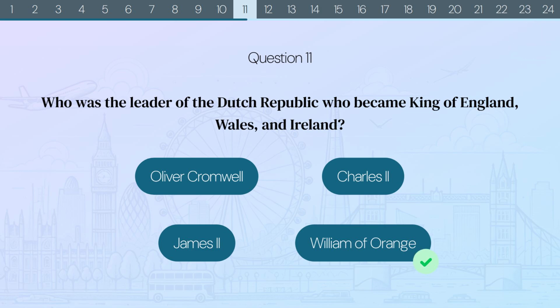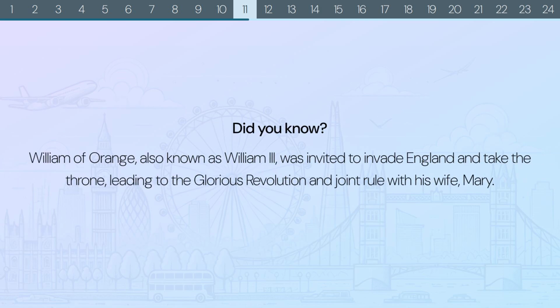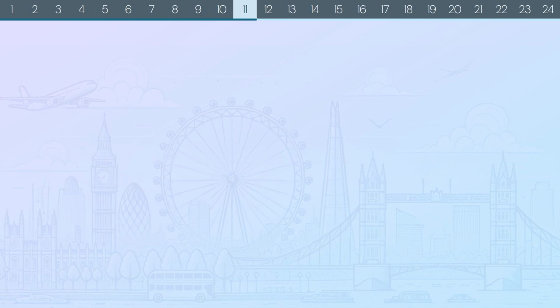The correct answer is William of Orange. Did you know? William of Orange, also known as William III, was invited to invade England and take the throne, leading to the Glorious Revolution and joint rule with his wife Mary.